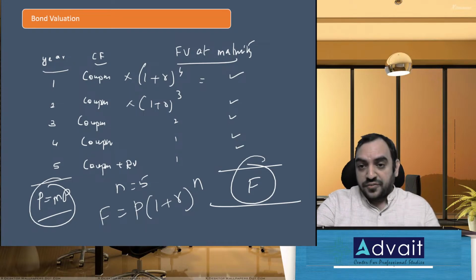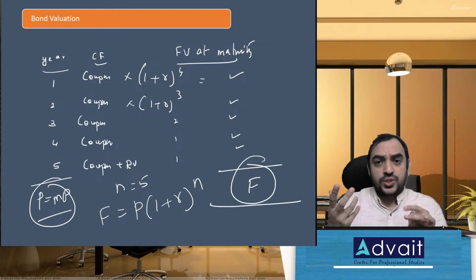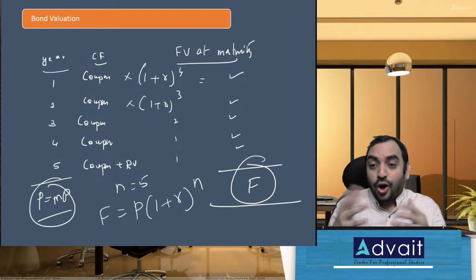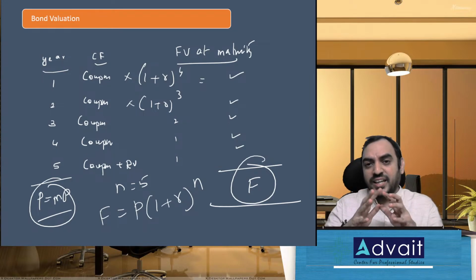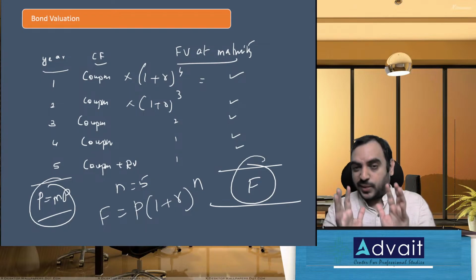When YTM is different from the first year to the second year, it is because of market price change. How do we estimate the market price, since it's based on demand and supply? Market price is based on demand and supply of what? Of rate of interest. So don't get confused between too many numbers and too many concepts. Keep it very simple.